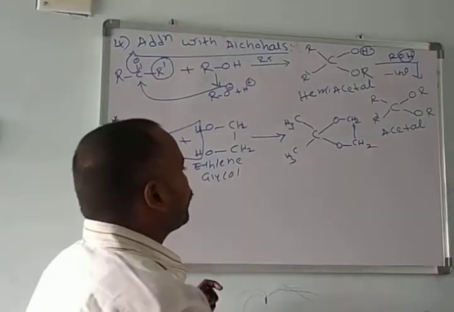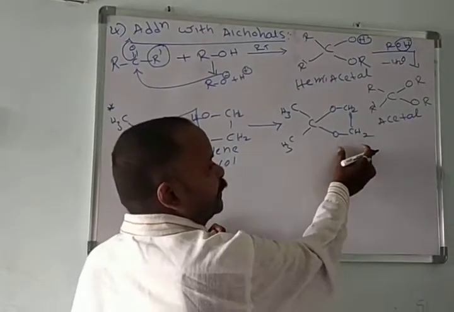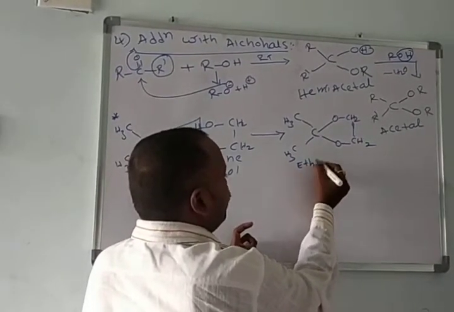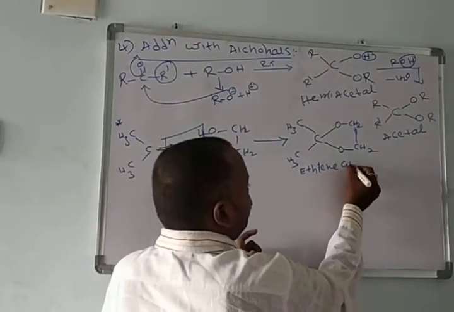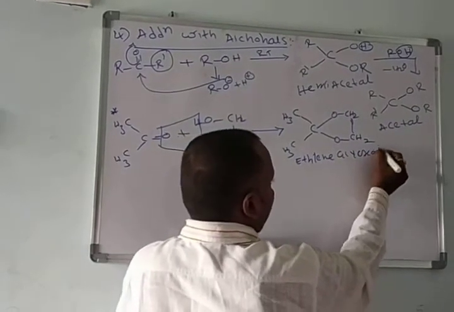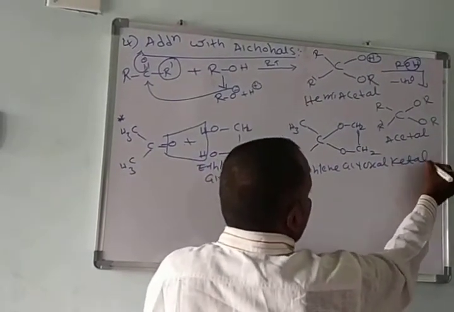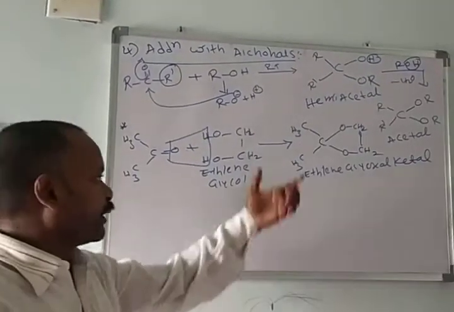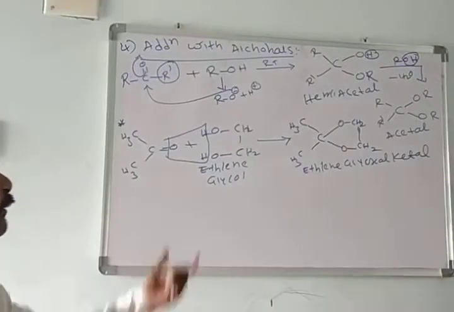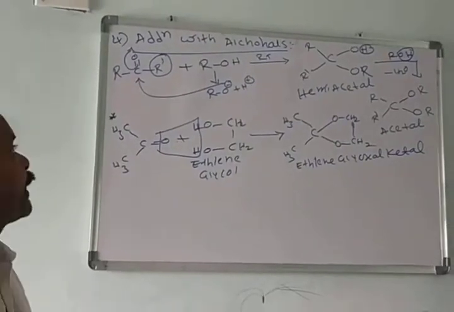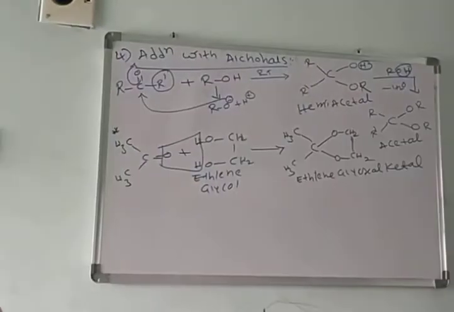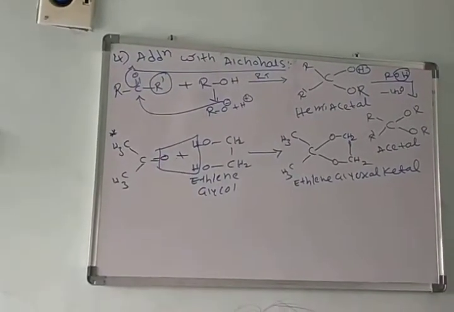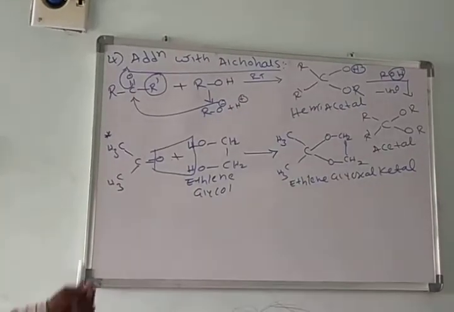The name of this molecule: this is the acetone form, this is the ethylene glycol form. Okay, this we call ethylene glycol ketal. This is the addition product, ethylene glycol condensed product, ethylene glycol ketal. This is about the addition with alcohols.